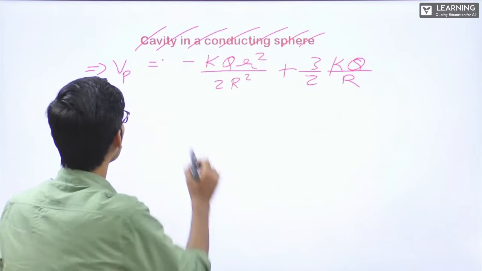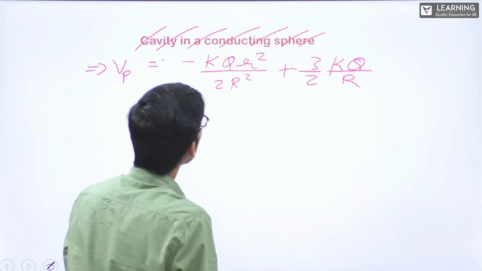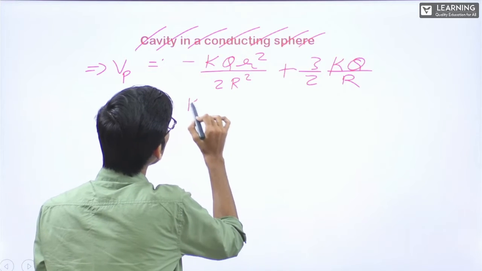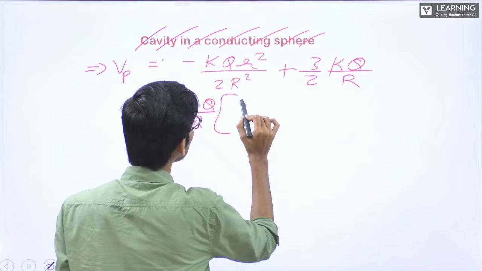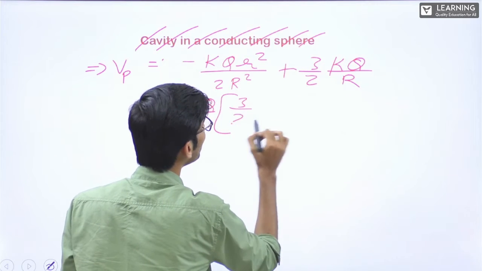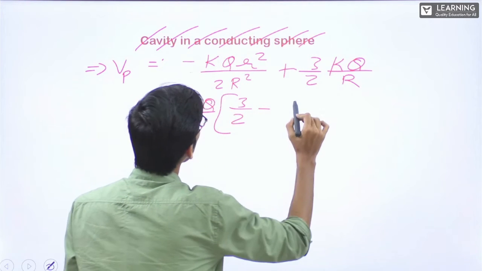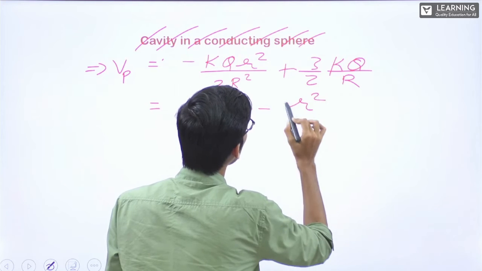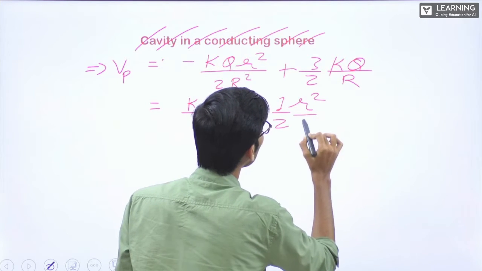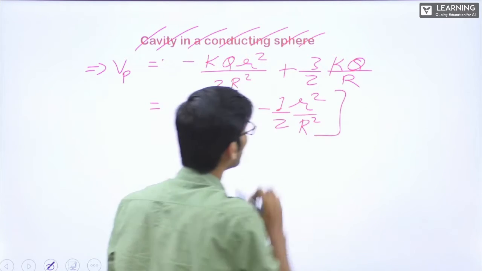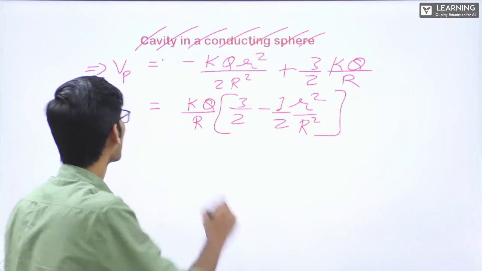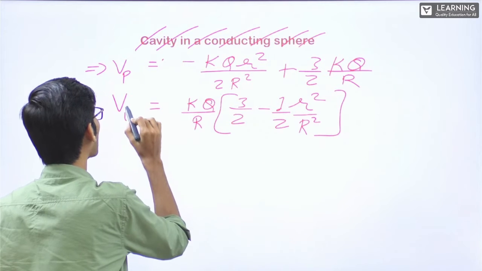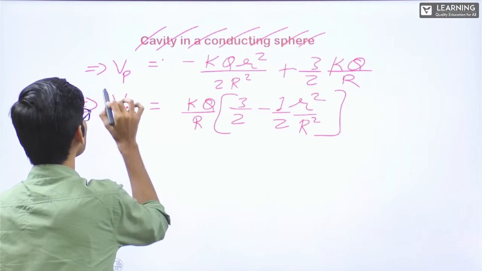Now, from here, if I take KQ by R common, I can write this as positive: 3 by 2 minus half of r square by capital R square. This is Vp, or let's say V inside.